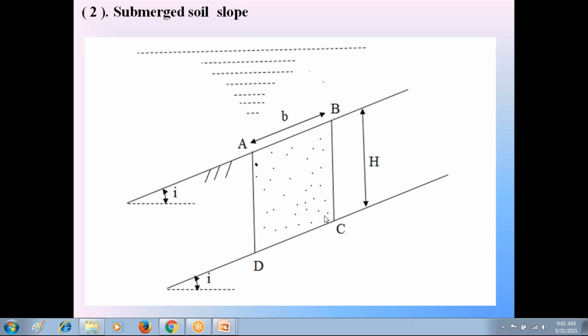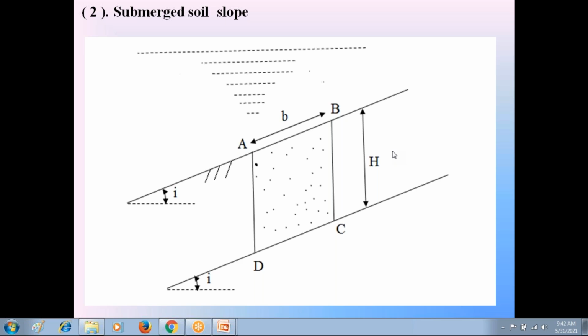So here, the entire soil is in totally submerged condition. In the dry condition, everyone please listen. In the first case, we consider the dry condition. While calculating the weight W, we consider the unit weight as gamma, because in the dry condition the soil is in a partially saturated situation. So we consider that unit weight as gamma.